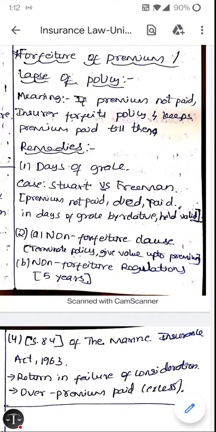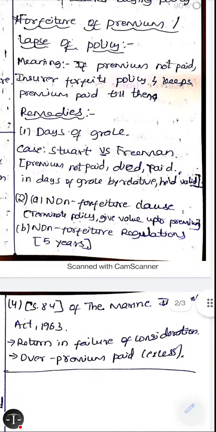The next remedy is the non-forfeiture clause. What happens in this clause is, if the policy is terminated, then the insurer should give the value up to the premium paid. Even if the premium is not paid, the insurer will terminate the policy, and whatever premium is paid up to then, he will give claim of that. The next is non-forfeiture regulations. In non-forfeiture regulations, if the premium is paid for 5 full years, then the insured will have a claim against the insurer.